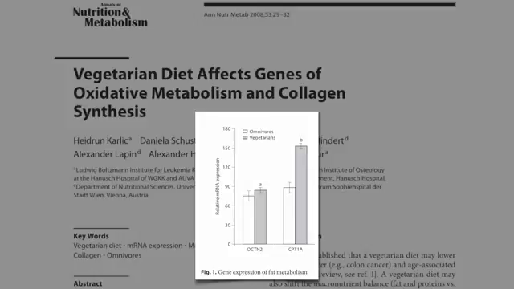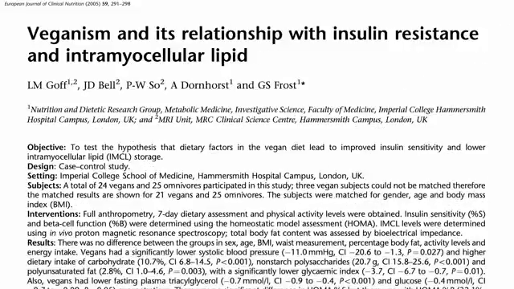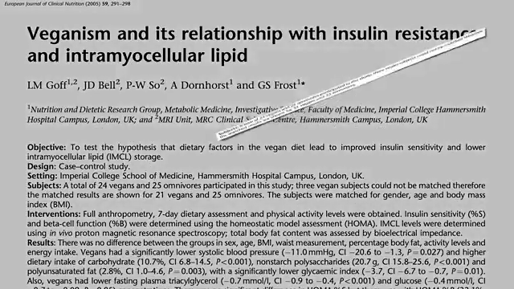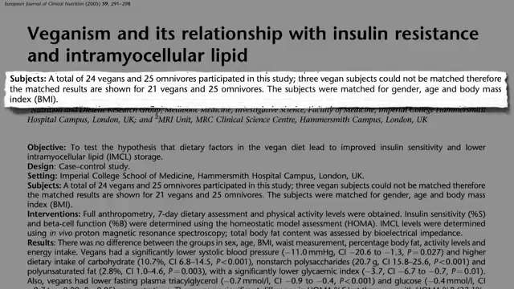So, do those eating plant-based diets have less fat clogging their muscles and less insulin resistance too? Well, there hasn't been any data available regarding the insulin sensitivity or inside-muscle-cell fat of those eating vegan or vegetarian until now. Researchers at Imperial College London compared the insulin resistance and muscle fat of vegans versus omnivores. Now, those eating plant-based diets have the unfair advantage of being so much slimmer, so they found omnivores who were as skinny as vegans to see if plant-based diets had a direct effect, as opposed to indirectly pulling fat out of the muscles by helping people lose weight in general.